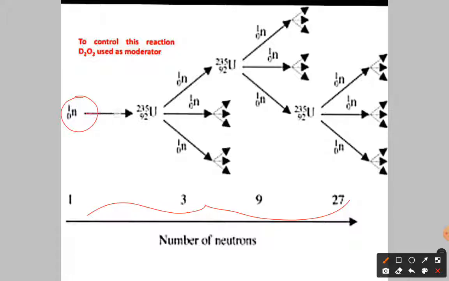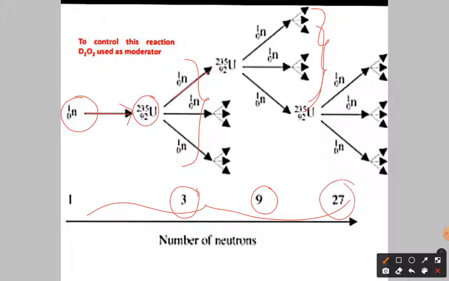When a neutron is bombarded with uranium, what happens? Simply think, we are going to get 3 neutrons here. Again, each neutron is going to give 3 neutrons, so this is 3, and again it becomes 9. The number keeps increasing, which means the chain reaction is going to proceed as such.